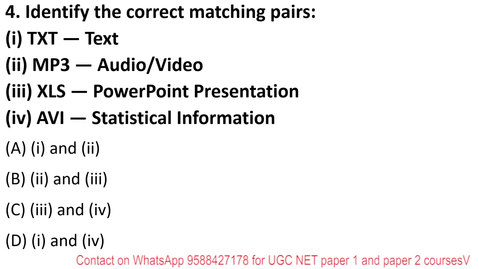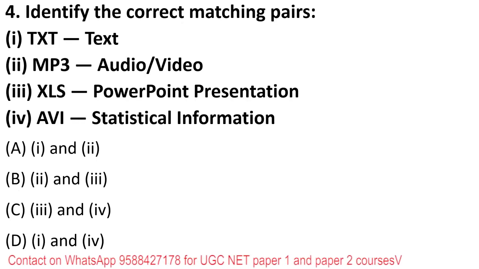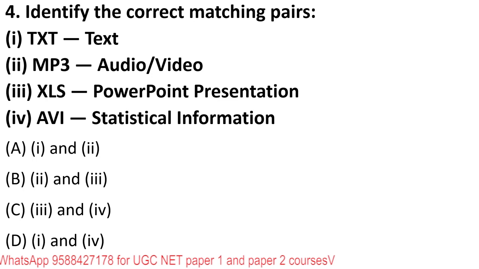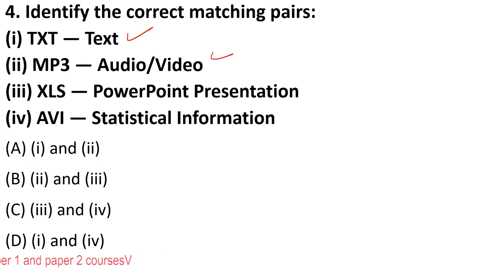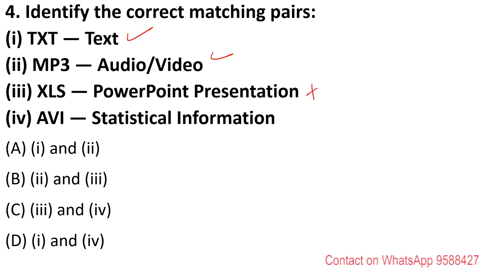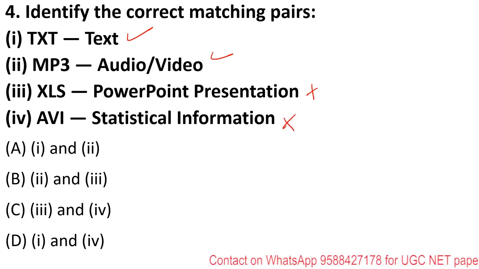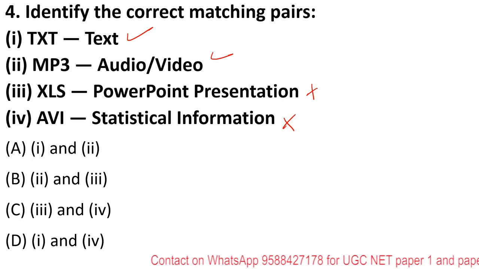Next is identify the correct matching pairs. TXT is text file. If I look at this, this is right. MP3 is audio video, yes, this is also true. XLS is PowerPoint presentation, no. XLS is your spreadsheet. It is related to spreadsheets. And AVI is audio video interface, so it is not used for statistical information. It is also an audio and video file format. So only 1 and 2 are correct.